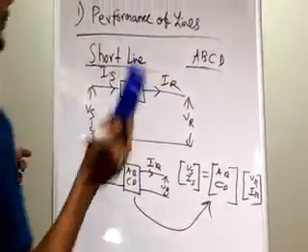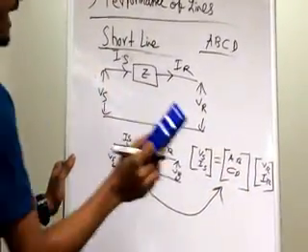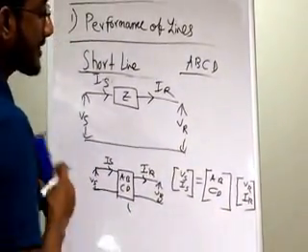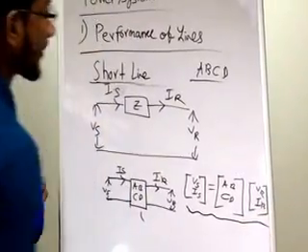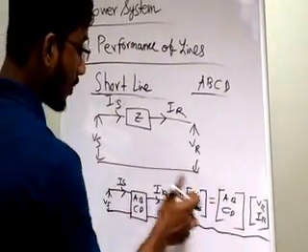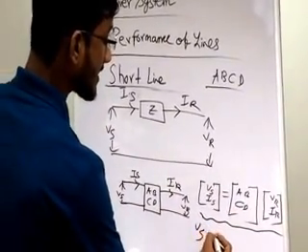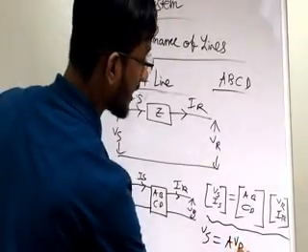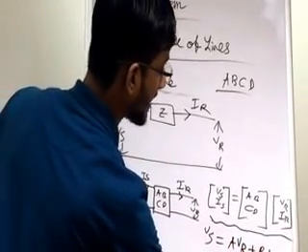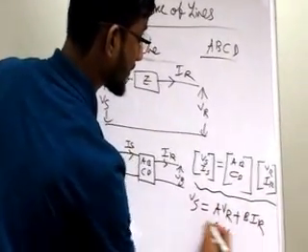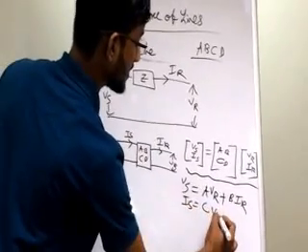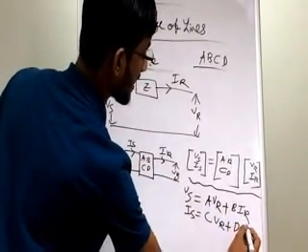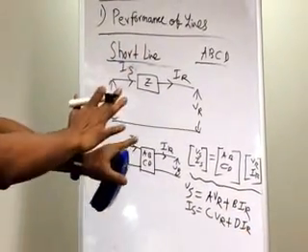We will just keep light on that fact, that is we need to memorize this equation very carefully. So what will it give? It will give Vs is equal to AVR plus BIR, and Is is equal to CVR plus DIR. Simple equation, guys. Simple matrix and simple equation.